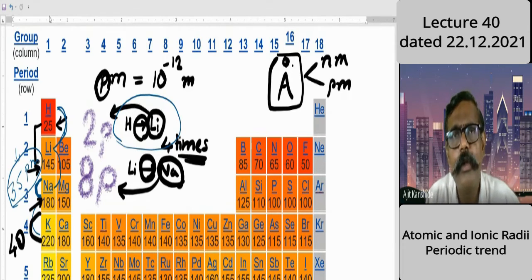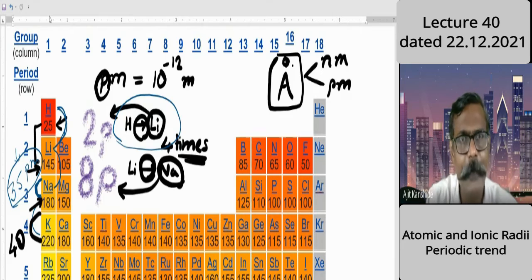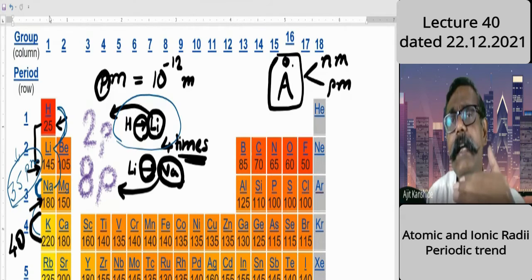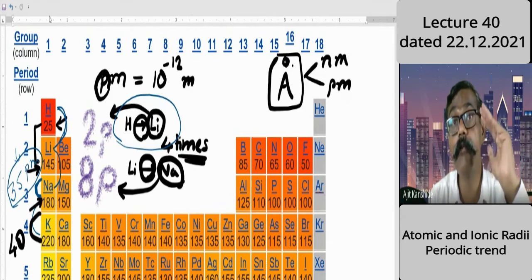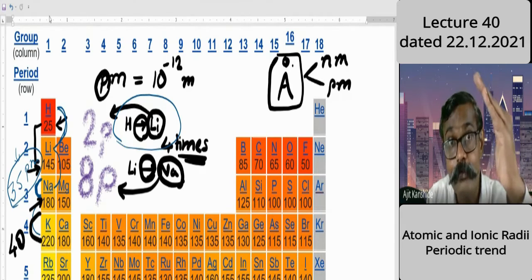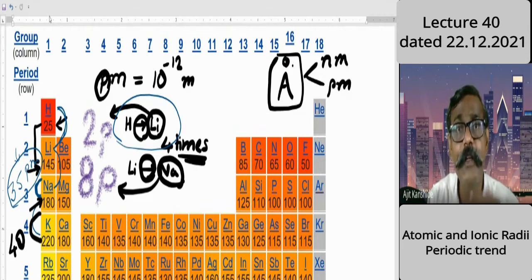Suppose in your class only 10 students are there, then easily we can pay attention. Or in case of hydrogen, only 1 student, easy attention. Lithium, 3 students, little difficulty. Sodium, 11 students, little difficulty. Potassium, 19 students, more difficulty. So the difficulty level increases for nuclear charge to attract the outer electron.